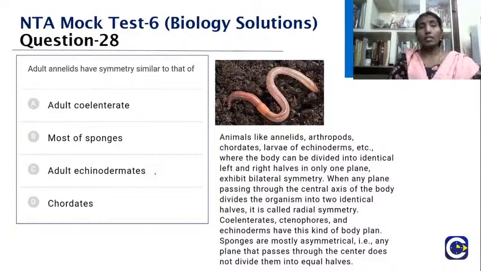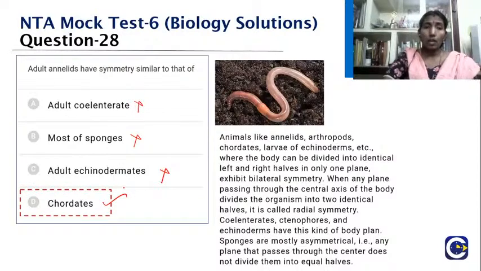Like Echinodermata, starfish and all, what do they have? They have the radial symmetry there, right? The adult Echinodermata has what? Radial symmetry. So this will not be there. Most of the sponges are asymmetrical. So what will the adult coelenterates have? Adult coelenterates also have radial symmetry. So what is the option? It is the chordate. So the answer is chordate.